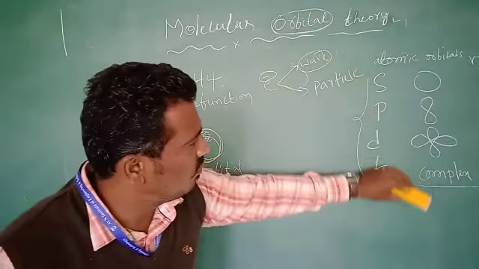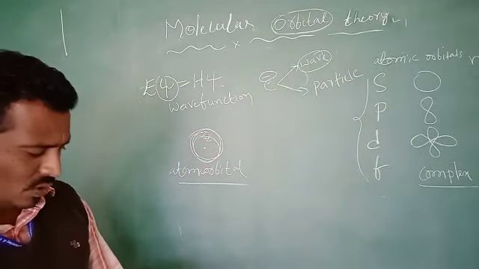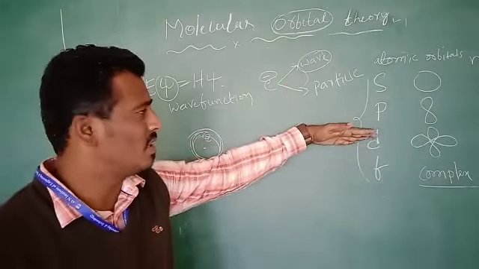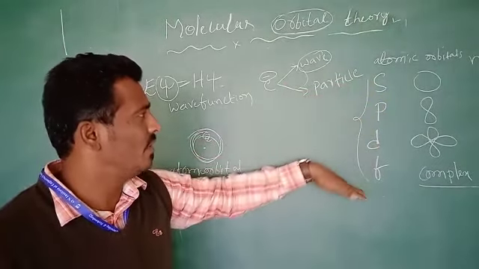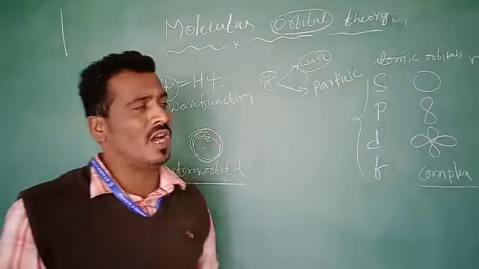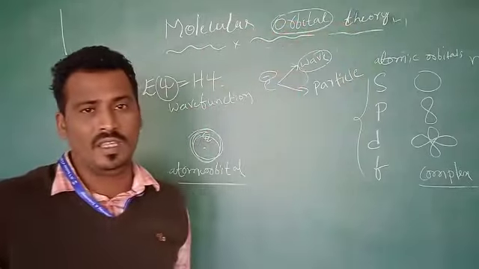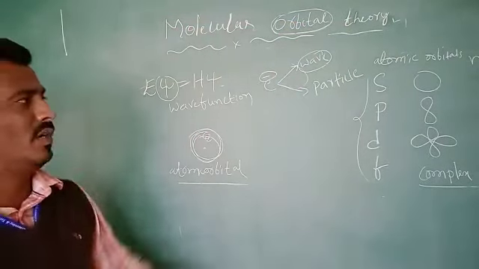These are the different types of atomic orbital. We know the definition of atomic orbital, and the different kinds of orbitals: S, P, D, and F. These belong to atomic orbitals. But our theory is molecular orbital theory.